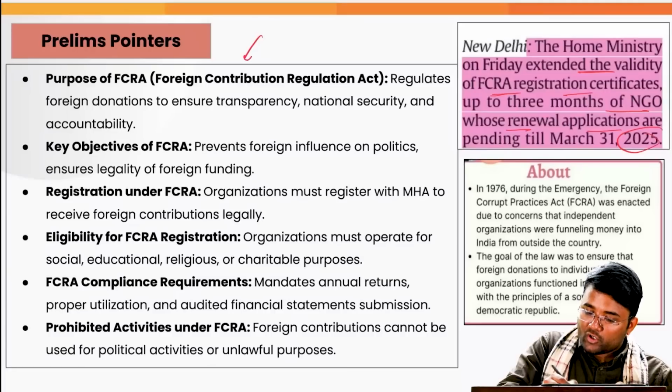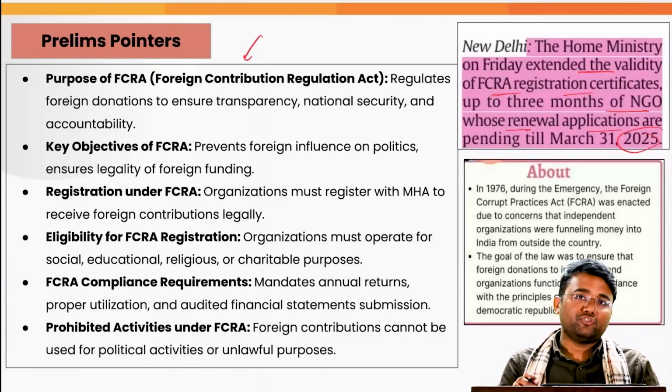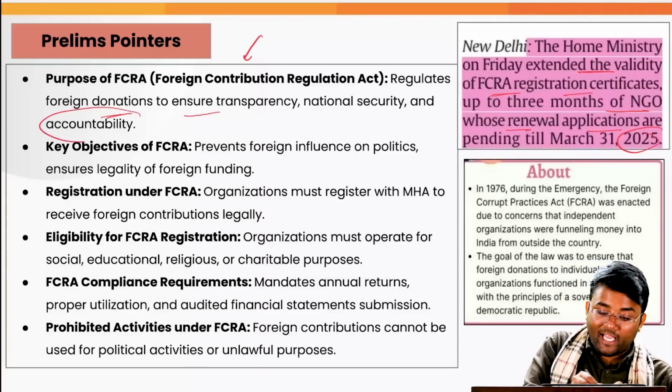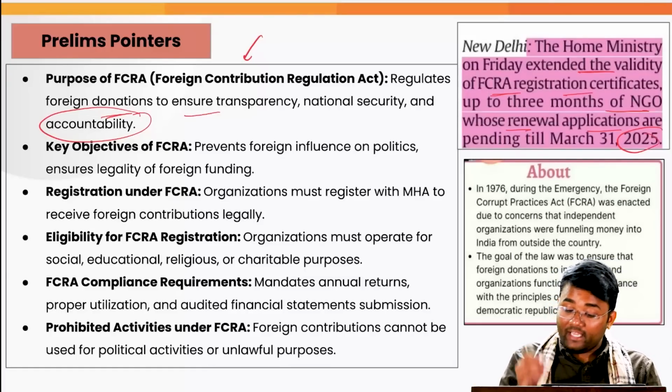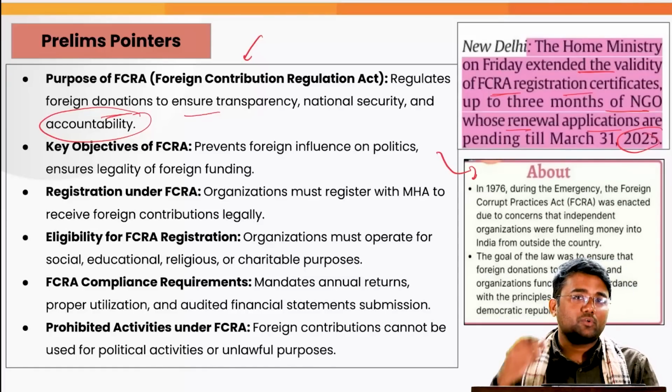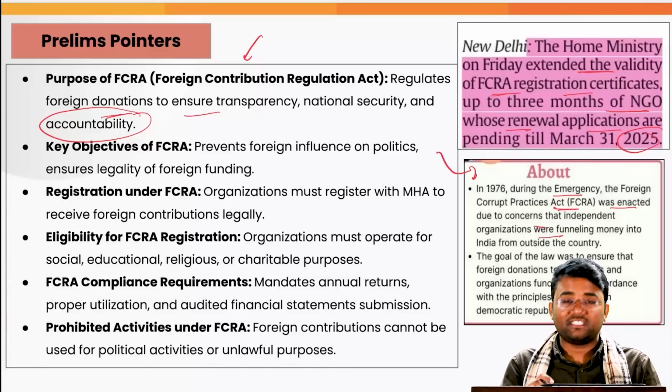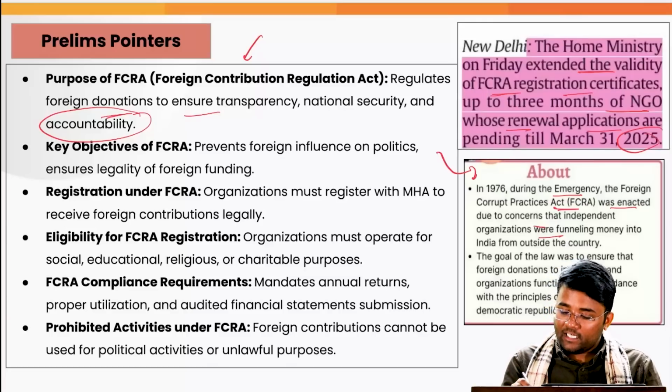Why did this Foreign Contribution Regulation Act come? The purpose of this is to regulate foreign donations to ensure transparency, national security and accountability. If you look into the historical background of the FCRA, in 1976 during the Emergency, the Act was enacted due to concerns that independent organizations were funneling money into India from outside the country, and the goal of the law was to ensure that foreign donations to individuals and organizations functioned in accordance with the principles of a sovereign and democratic republic.